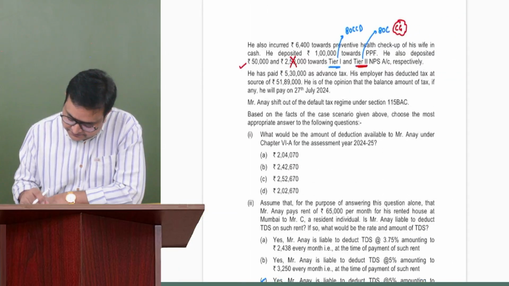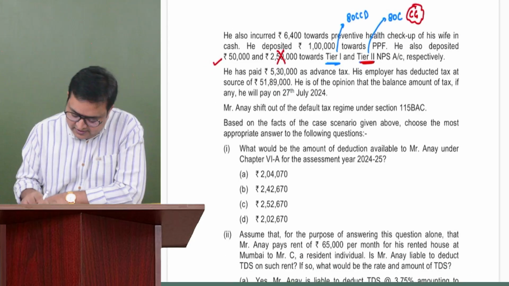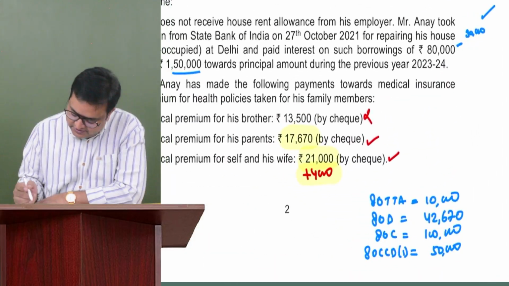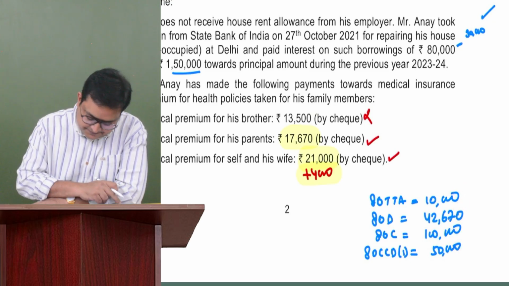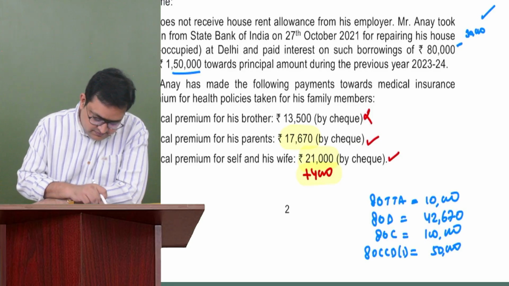That's it. Okay. He paid advance tax. We would be requiring that over there for the tax. So we can get this answer. First, just add it up. How much is it? 1 lakh 50, that would be 150, 160, plus 42,670.